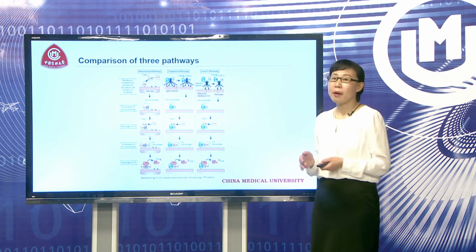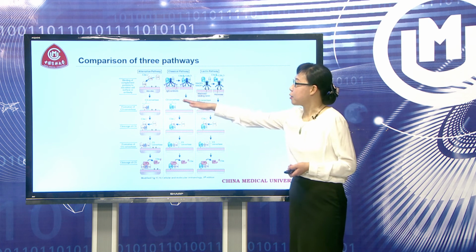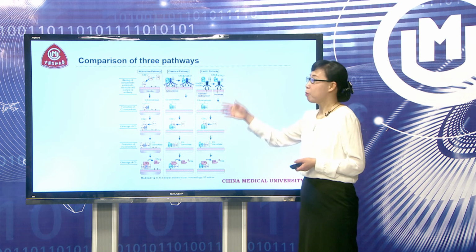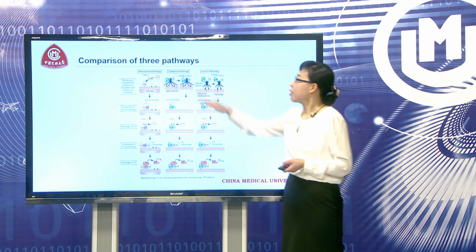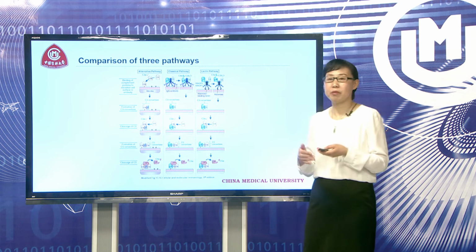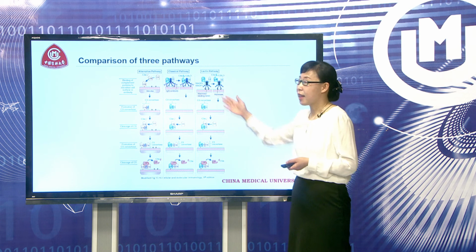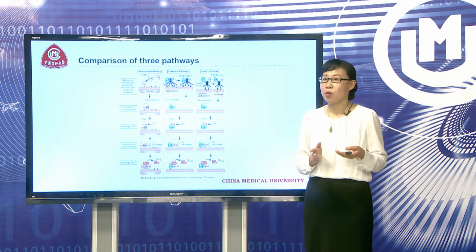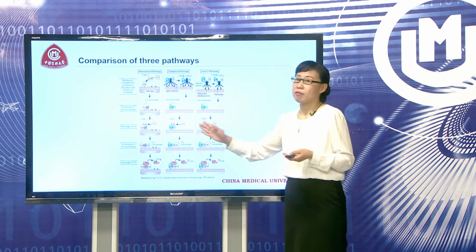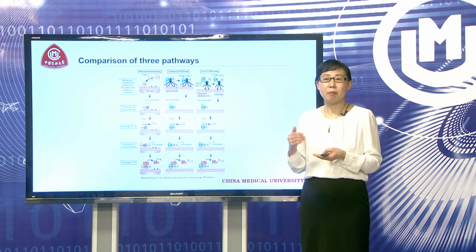Finally, let's compare these three activation pathways. The alternative pathway and the lectin pathway are both independent of antibody production, while the classical pathway is dependent on the production of antibody. That means the alternative pathway and the lectin pathway can take effect in the early phase of the infection, while the classical pathway takes effect a little bit later. It must take effect after antibody is produced.